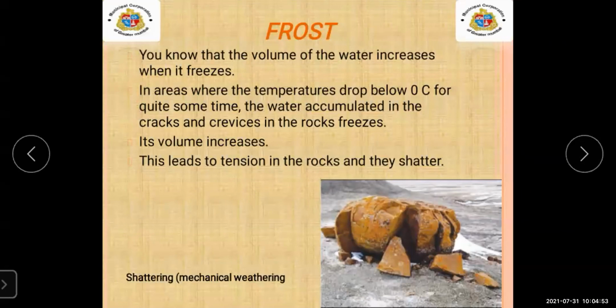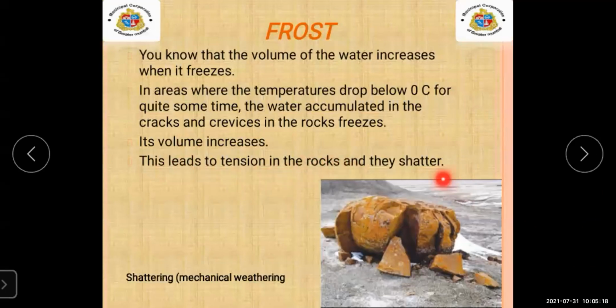Now here, crevices means what, student? You can see a deep crack, a narrow opening, that is known as a crevice. Its volume increases. This leads to tension in the rock and they shatter.